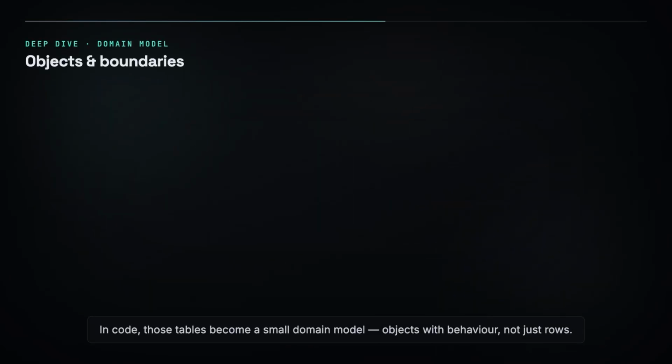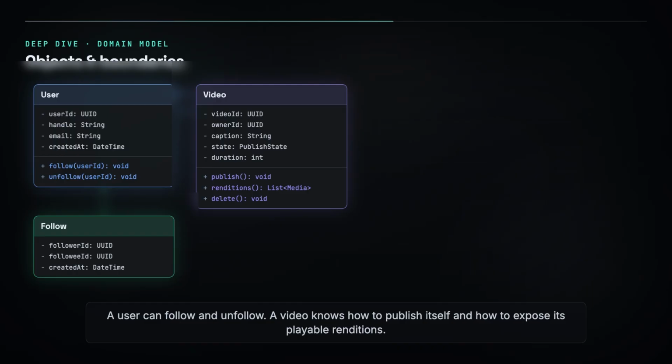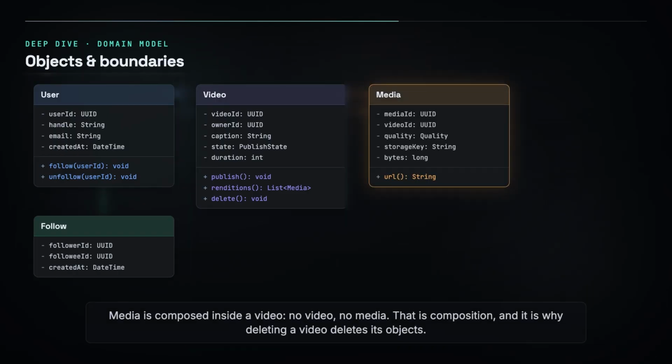Delivery is at least once, so consumers must be idempotent. The same event twice must not double count a like. Failures retry with backoff into a retry topic and give up into a dead letter queue that a human can inspect. And because the log is durable, a slow consumer is a lag graph, not lost data.